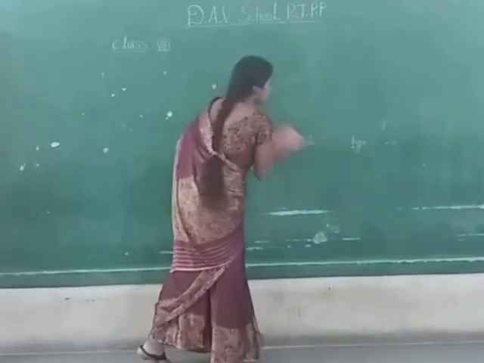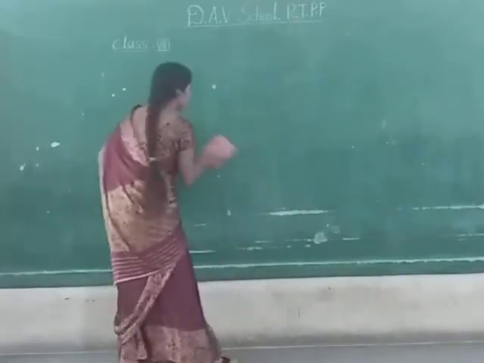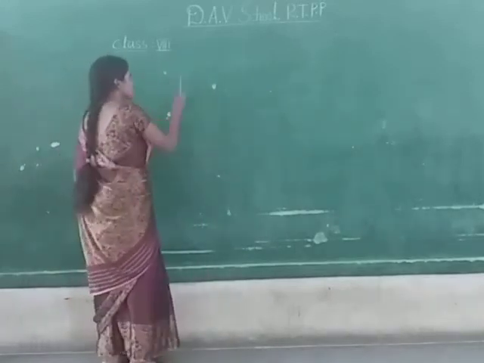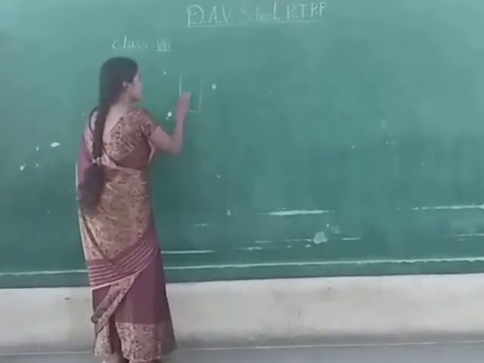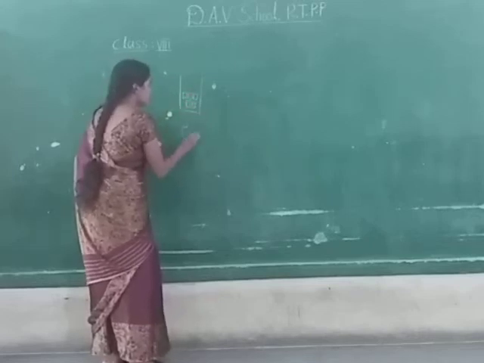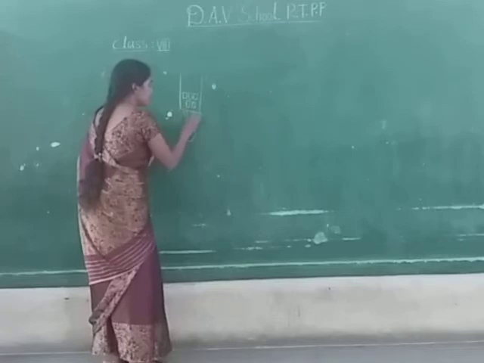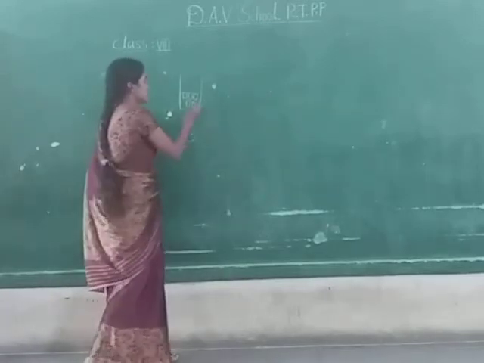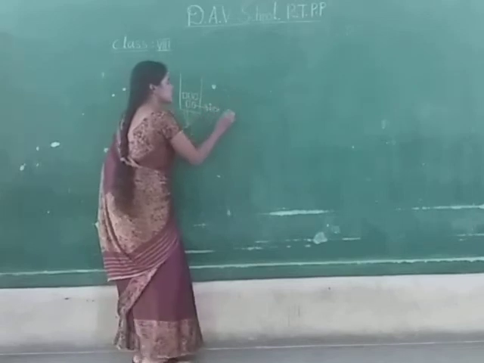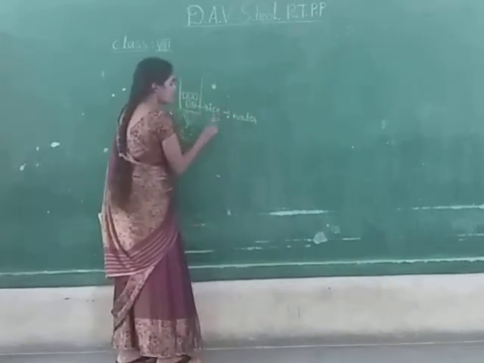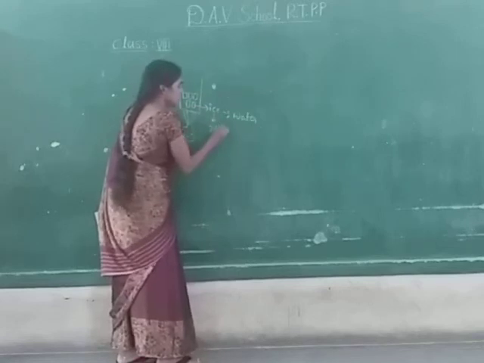For example, we are observing ice cubes. If we want to observe through an activity, we have to take the ice cubes in a beaker and place that container on the Bunsen burner. After some time, we will observe that these ice cubes change into water. Generally the state of ice is solid and the state of